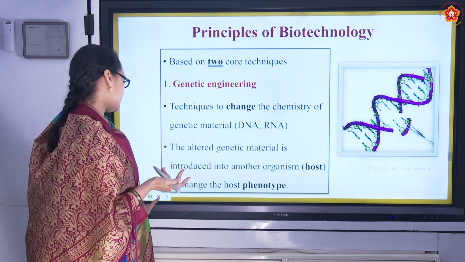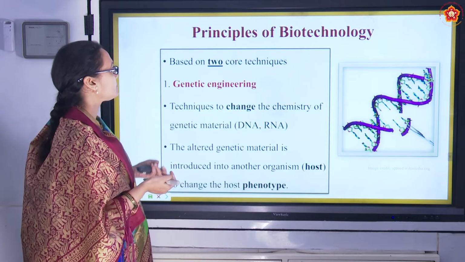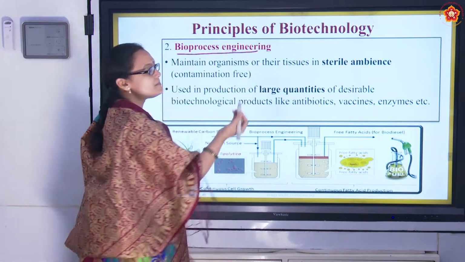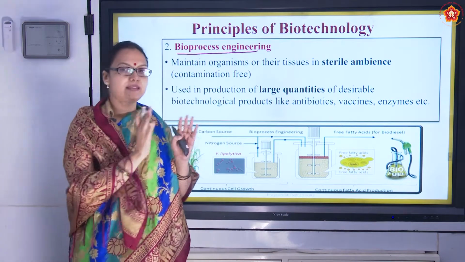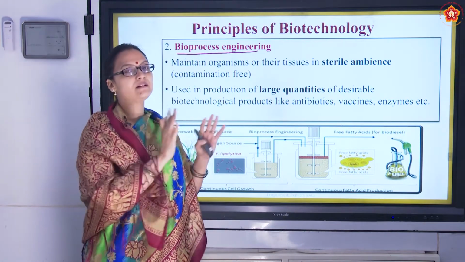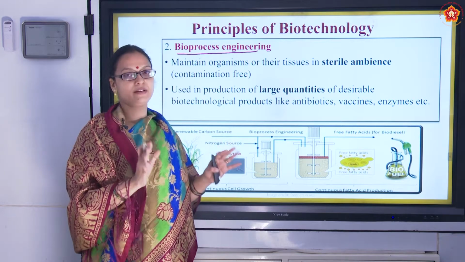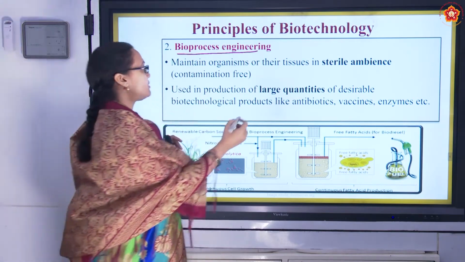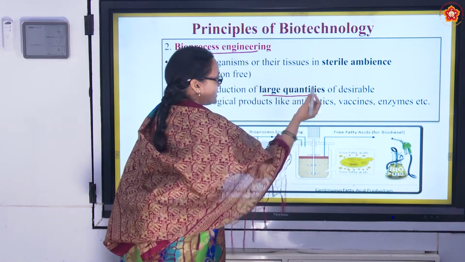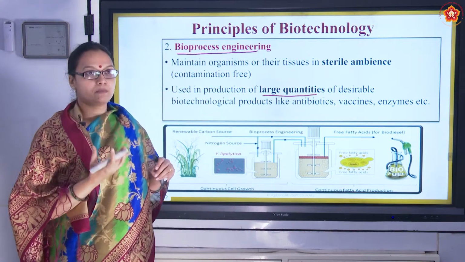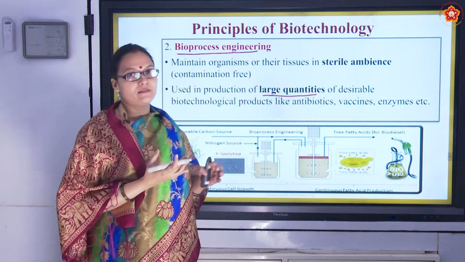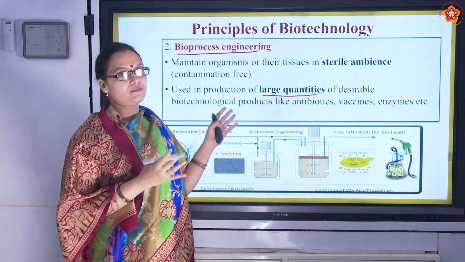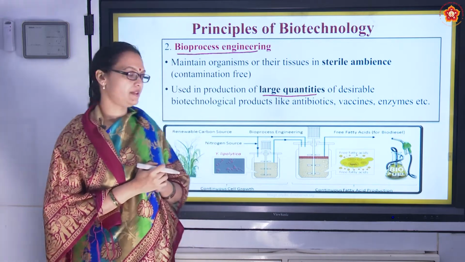The next principle is bioprocess engineering. So what is bioprocess engineering? It is nothing but keeping the environment contamination free. Okay, this is especially when we make products in large quantities in industries like vaccines or antibiotics or enzymes. When we produce in a larger quantity, this comes into picture where sterile environment is very important.